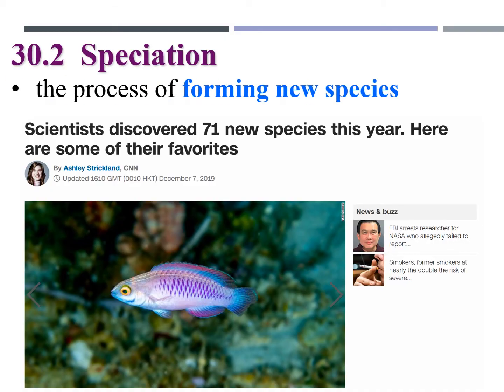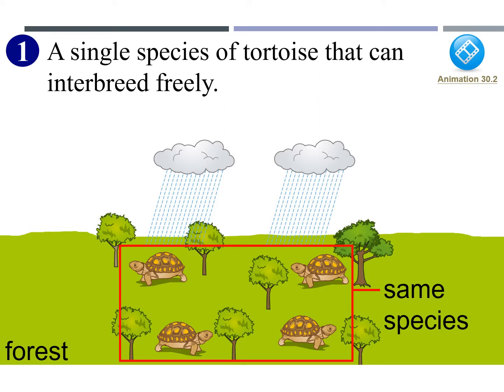Speciation is the process of forming new species. Interesting fact, scientists actually discovered 71 new species in the year 2019. The question is, how is a new species formed? What is the process of speciation? Let's take a look.